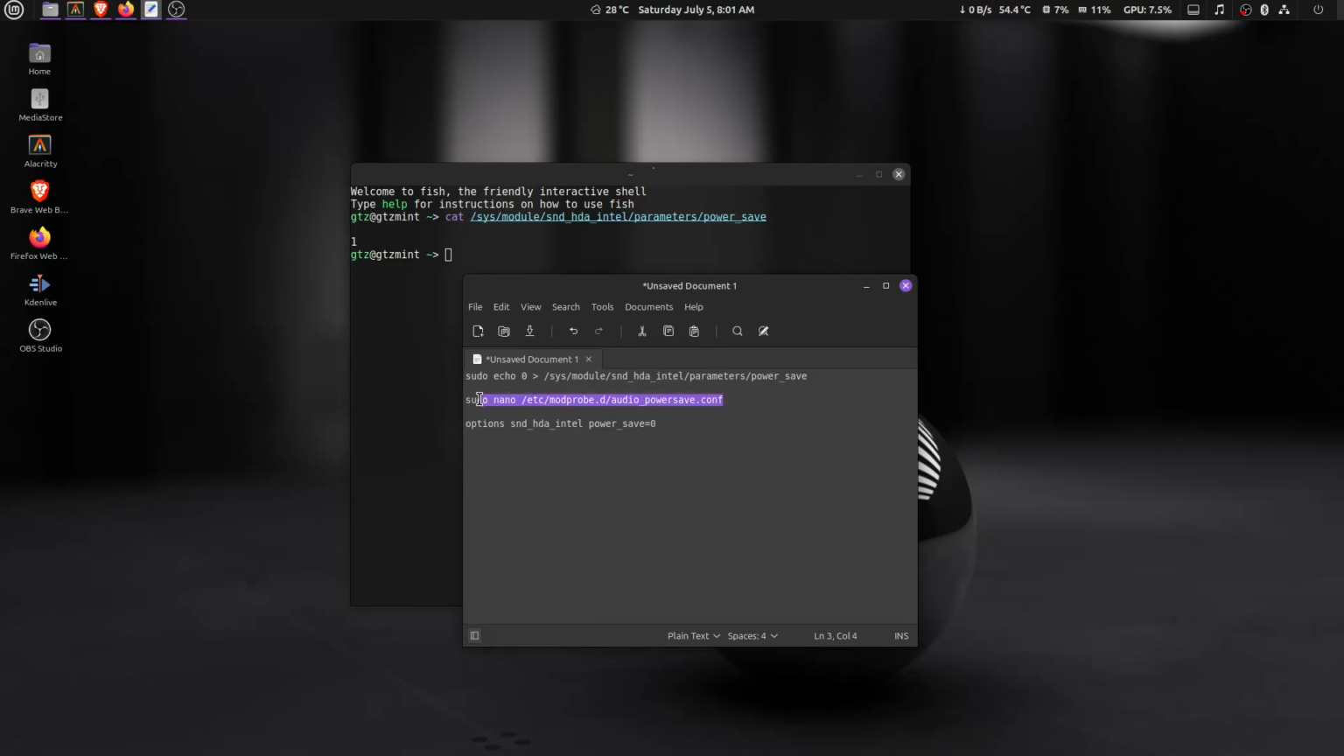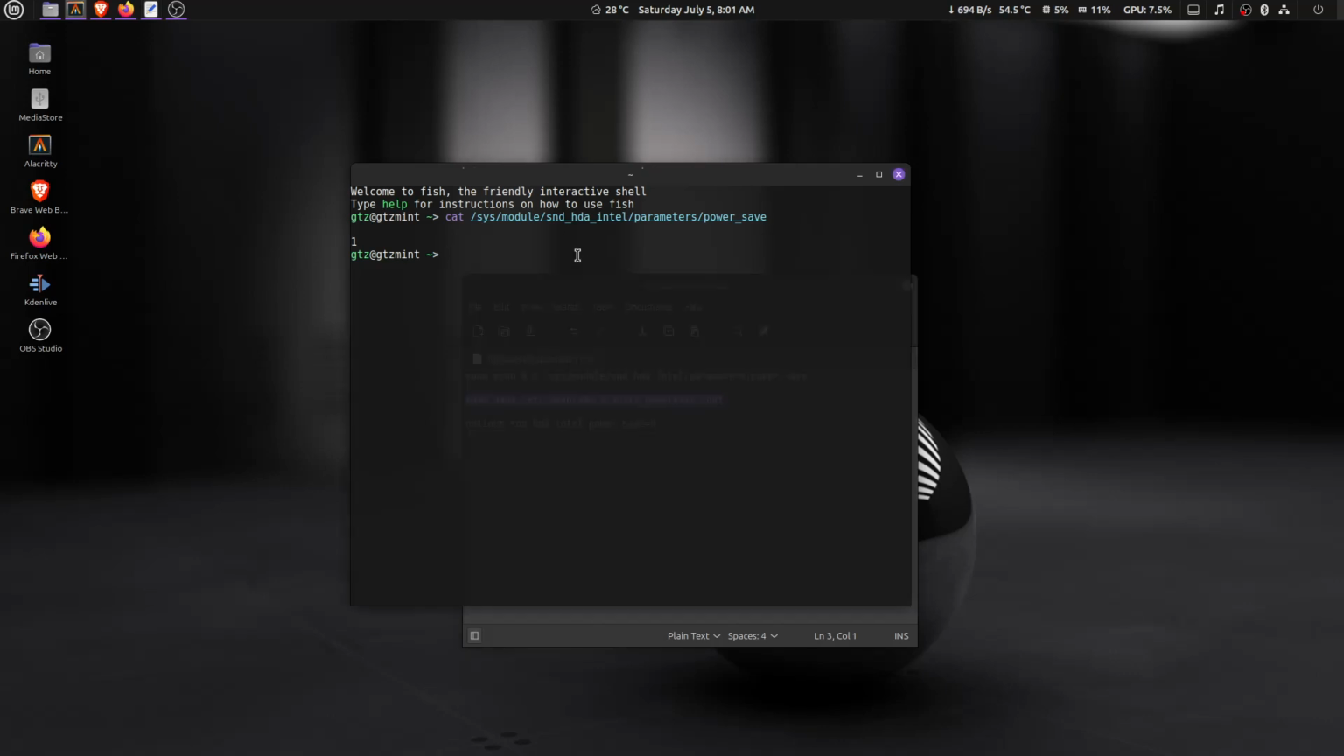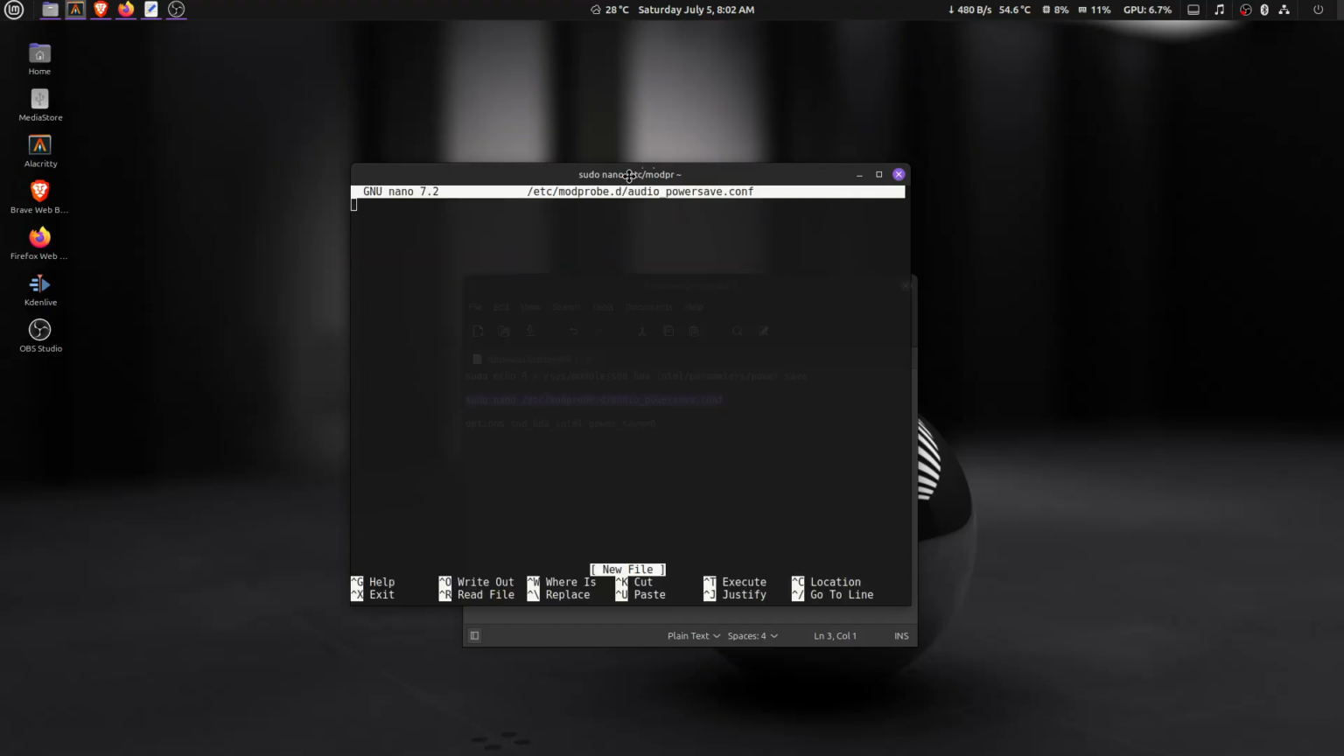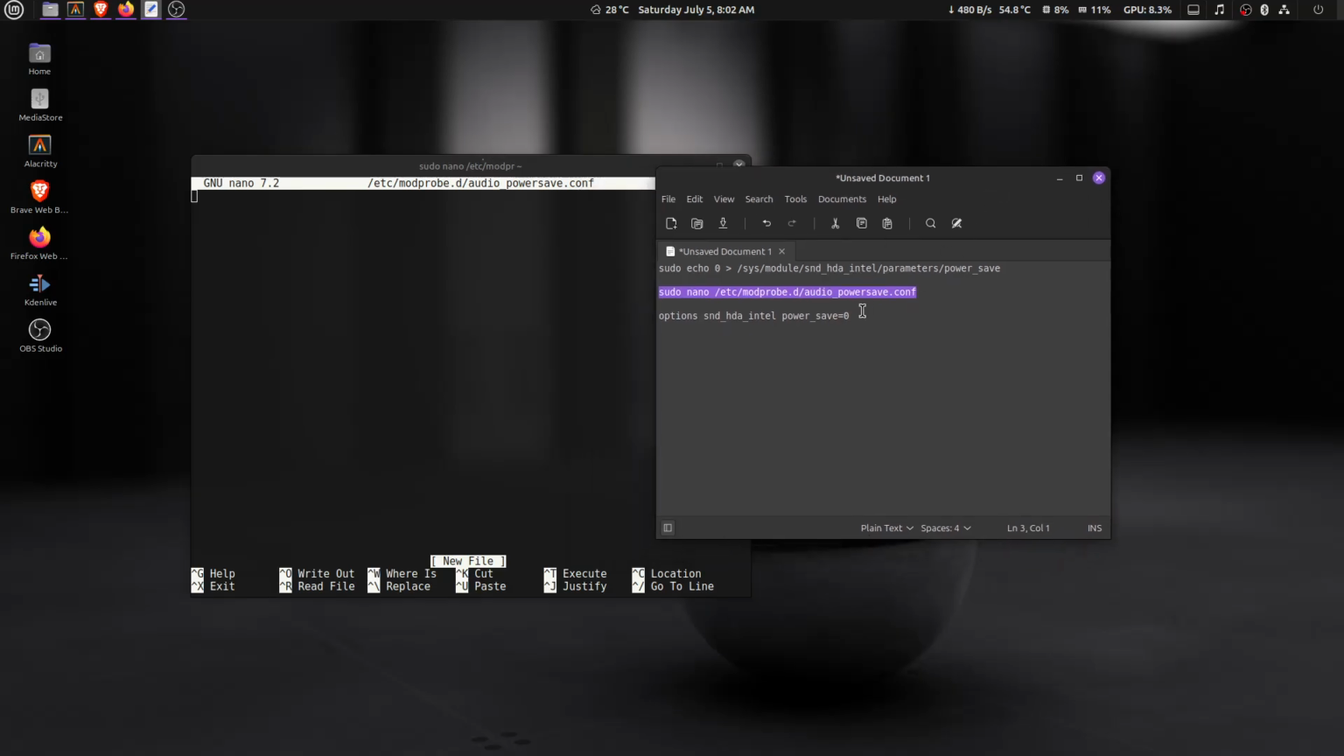So for that we need to copy this command. It will create a file in our etc modprobe.d folder. So we'll paste it using Ctrl Shift V, then we'll press enter. We'll put our password. Okay, so this is a text editor. We have opened a text editor. In text editor we will